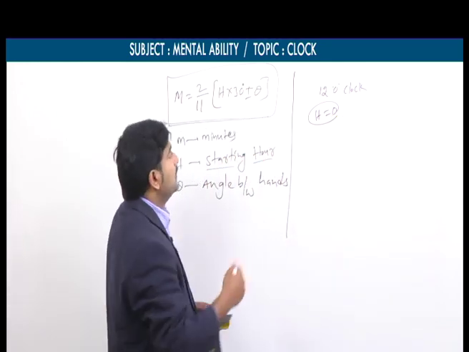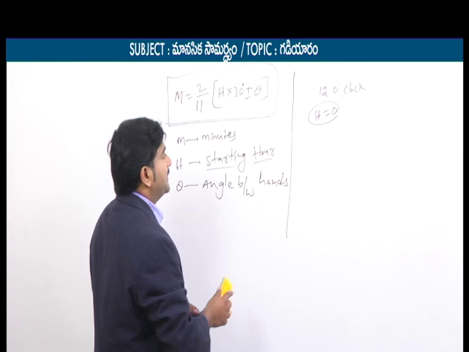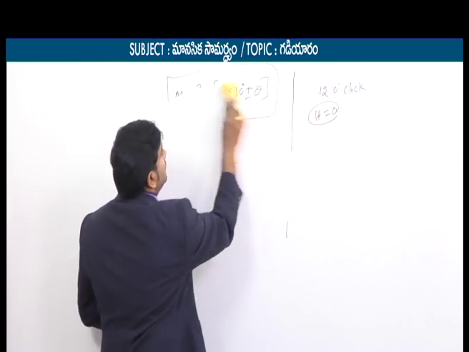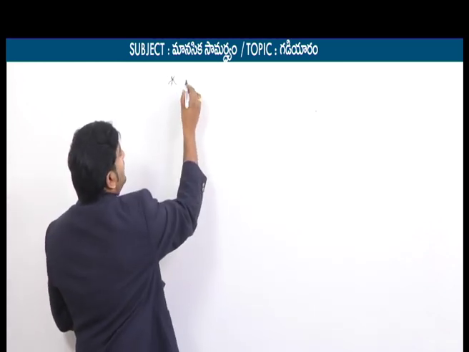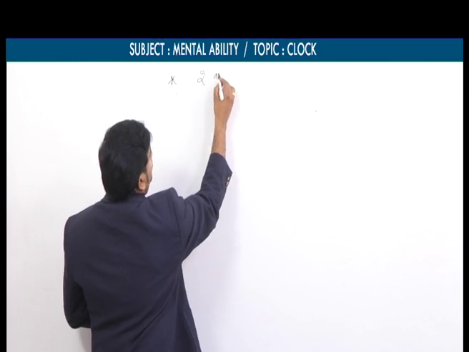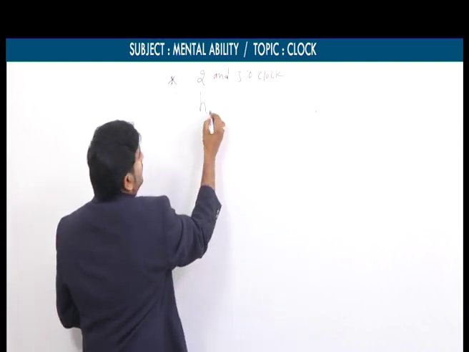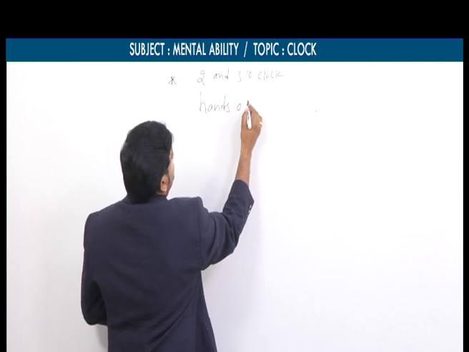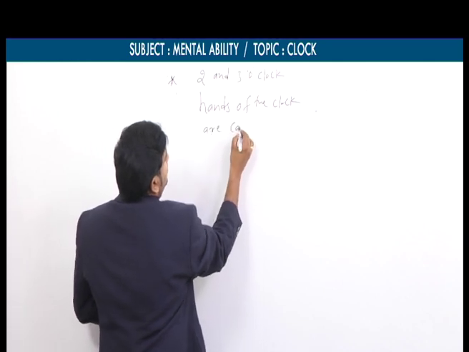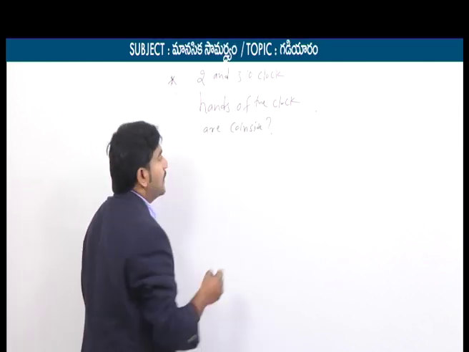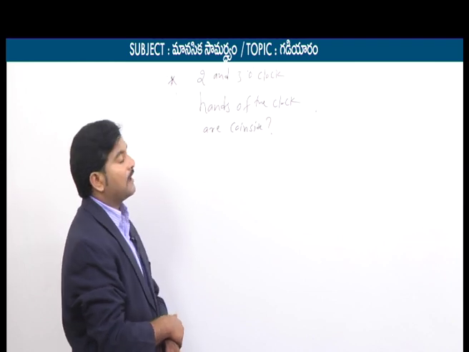That is the concept. Now by using this formula, we have 5 types of problems. We'll focus on those 5 types. Let's now focus on type 1 problems. The first question is: at what time between 2 and 3 o'clock are the hands of the clock coincident? This is one kind of model. How can we solve this? The question is, at what time between 2 and 3 o'clock do the hands of the clock coincide?